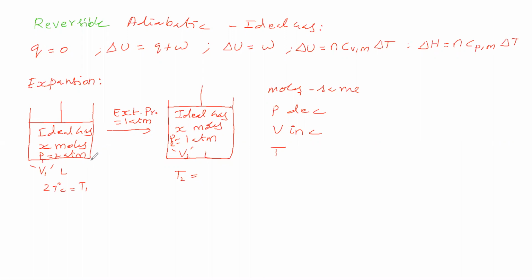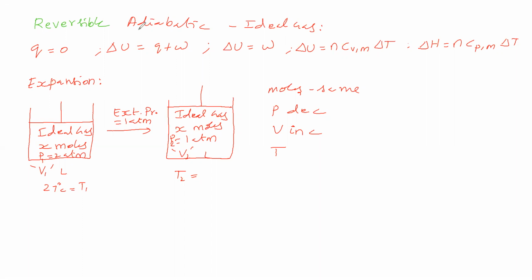Is it absorbing energy from the surrounding? For that, Q is equal to how much? We said 0. Why? Because it is an adiabatic process.